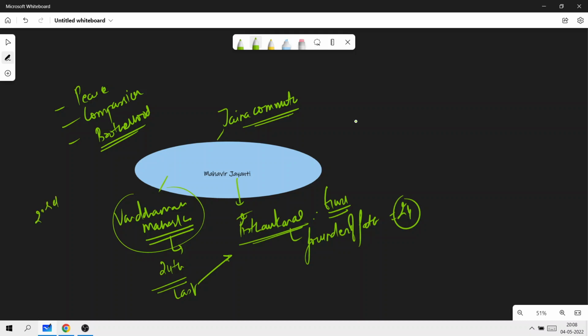So the 23rd one is Parshavanath. Similarly, one of them is also Rishabhadeva, but you can obviously go through the 24 names of the Tirthankaras. But since we're concerned about Vardhaman Mahavira here, we're discussing him. According to Jaina texts, Lord Mahavira was born on the 13th day of the bright half of the moon in the month of Chaitra. So remember this. As per the calendar that we follow right now, Mahavir Jayanti is usually celebrated during the month of March or April. But Chaitra month is something that you need to remember.